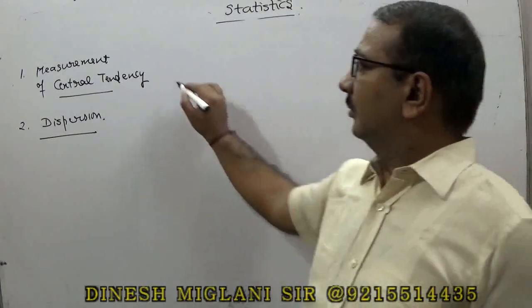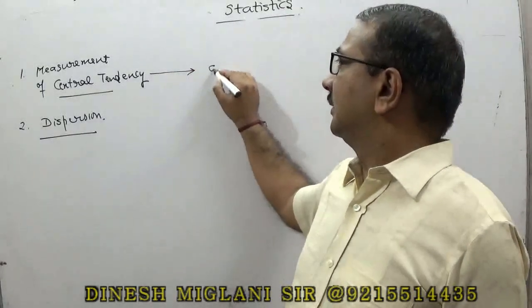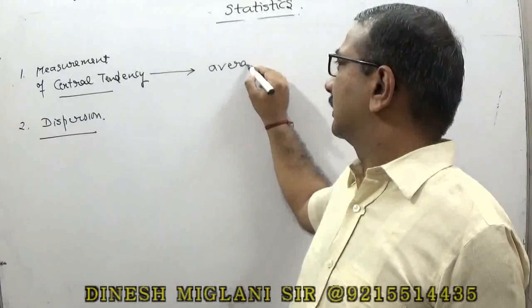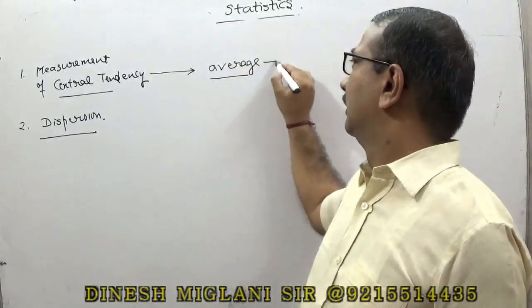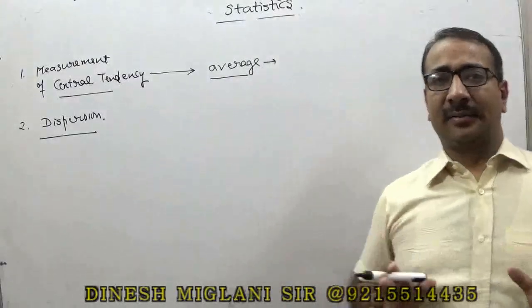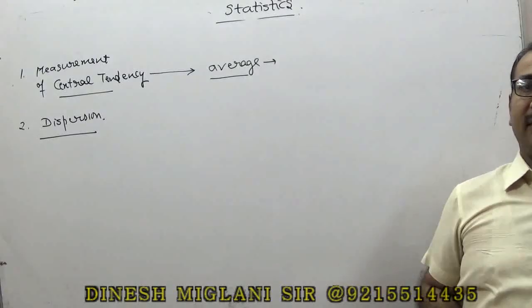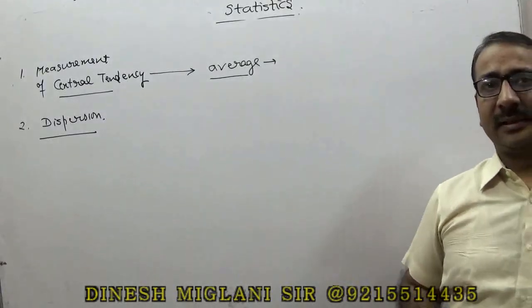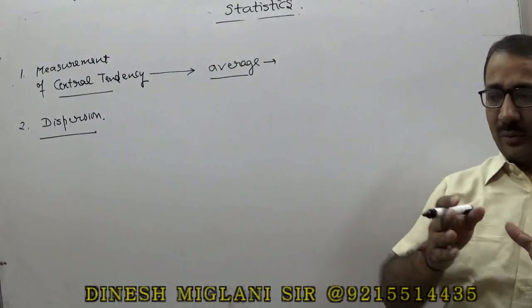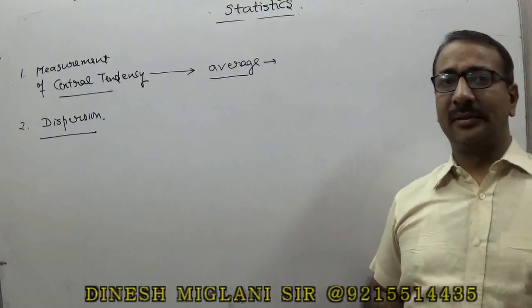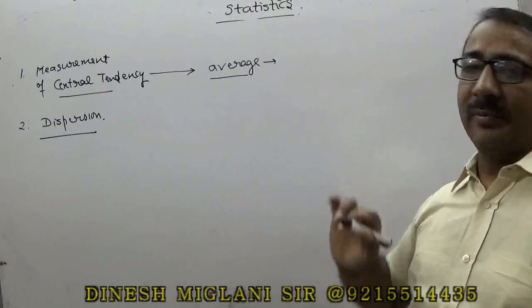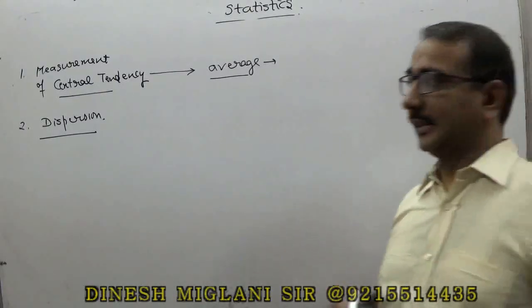So when we talk about measurement of central tendencies, it is more or less said to be the average, meaning finding of the central value. Whatever data is given, we want to give the whole information in a single value, that is said to be measurement of central tendency.